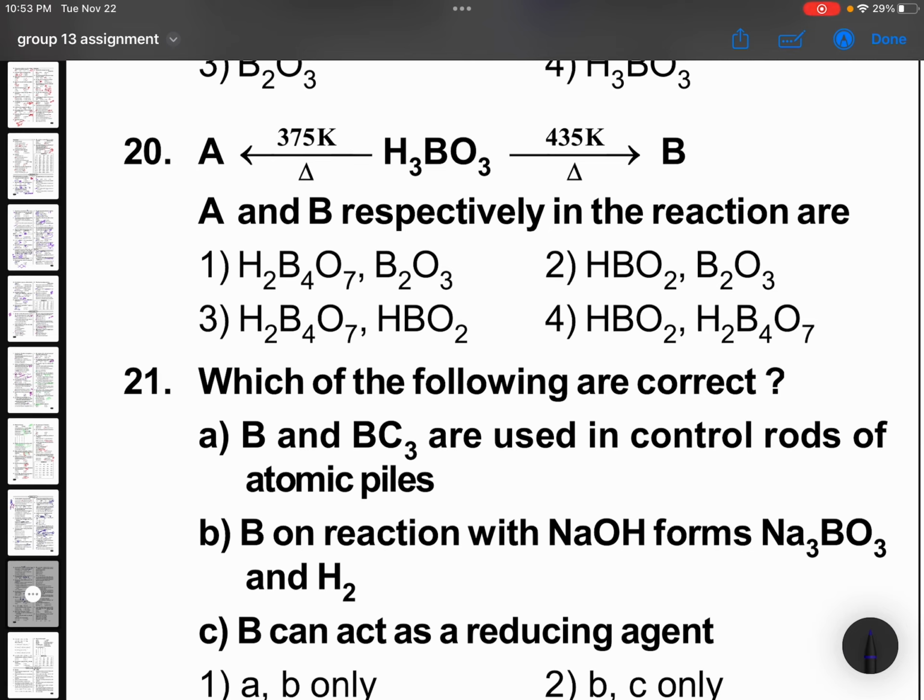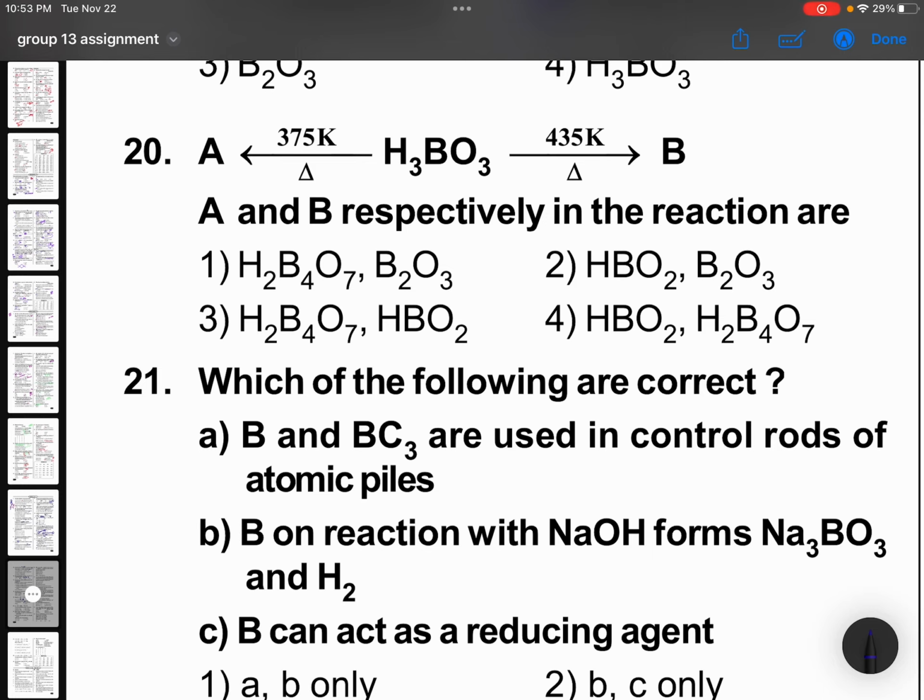H3BO3 at 375 heating, 435 heating, whatever the heating is, finally you are going to get B2O3. So at high temperature you will be getting B2O3, and at low temperature you will be getting options like H2B4O7 or HBO2.